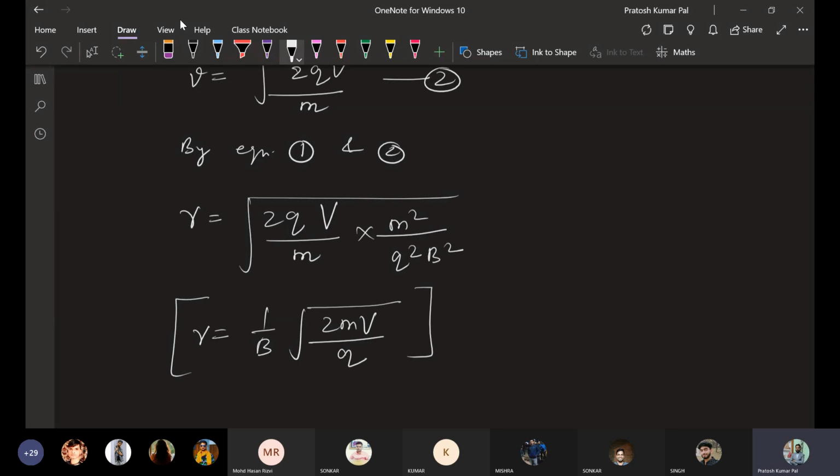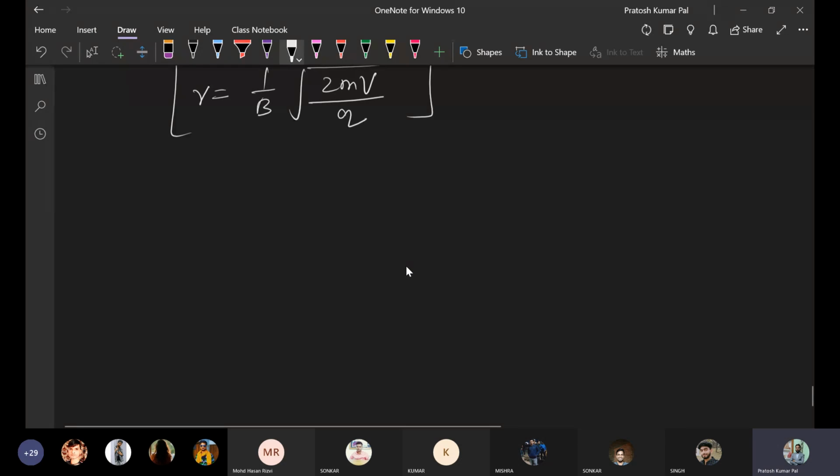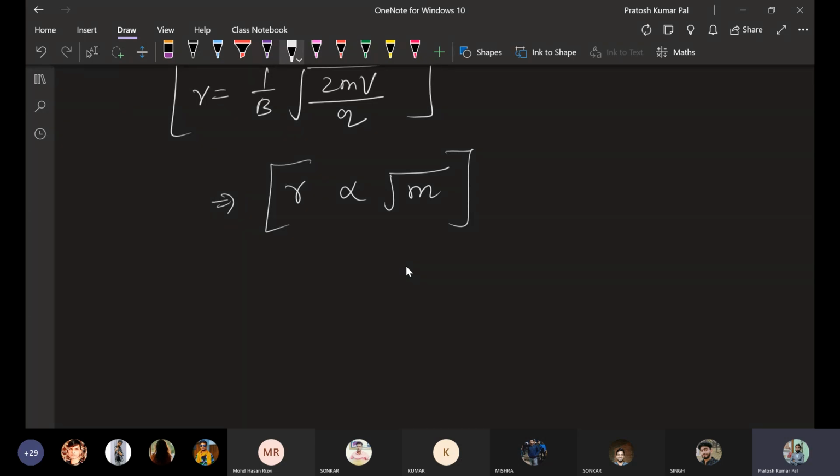Okay, so this is R, that is the radius of the circle through which the ions are being moved. In what circular radius the ions are moving, that is R. From there we can consider one point: R is directly proportional to the square root of m, that is, the square root of the mass of the ion species.